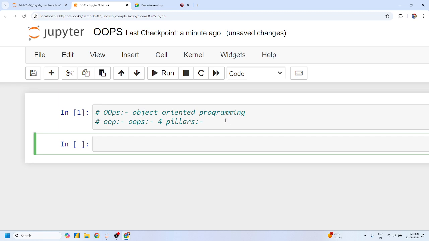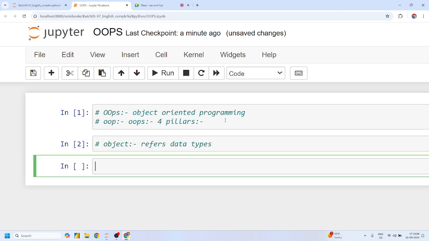So what exactly is the meaning of object oriented programming? Whenever you learn the concept of object, in short, object refers to data types, right? And what kind of data types have we learned so far, Mohit?